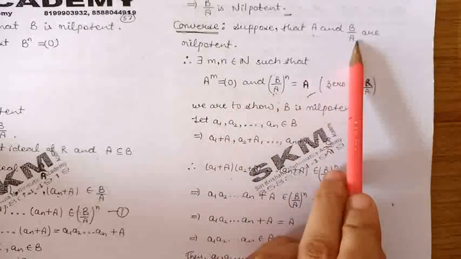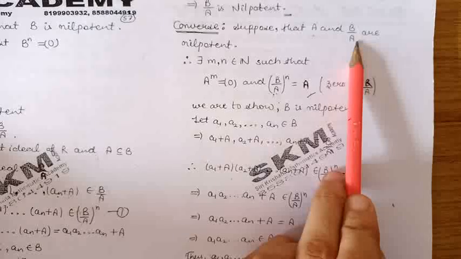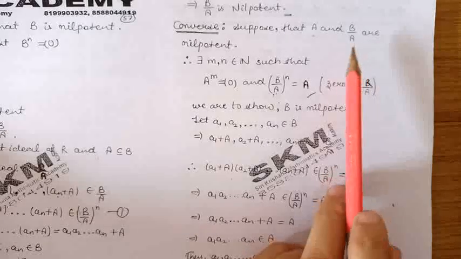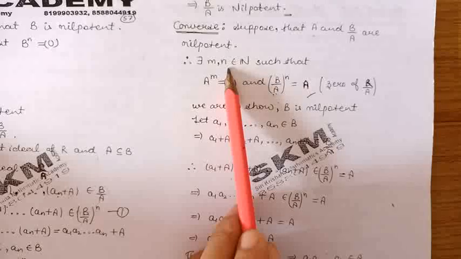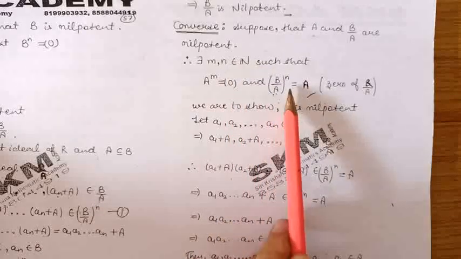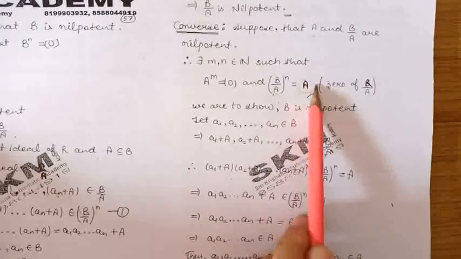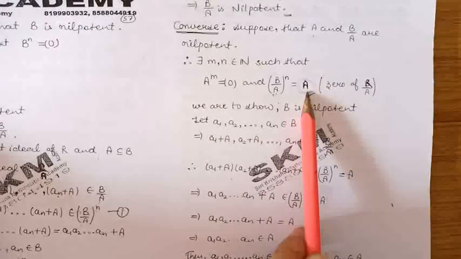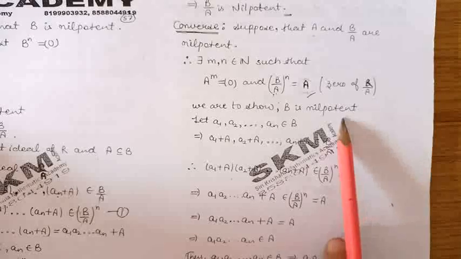B/A is nilpotent, so by definition, there will exist a positive integer n such that (B/A) raised to the power n will be 0, the 0 of R/A, which is A. Now let us prove B is nilpotent.